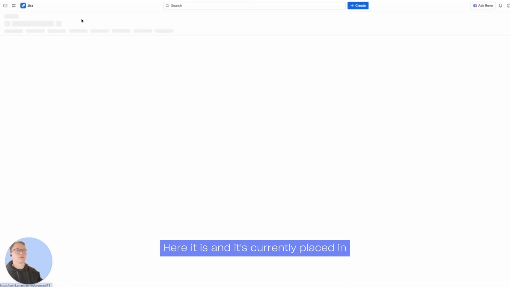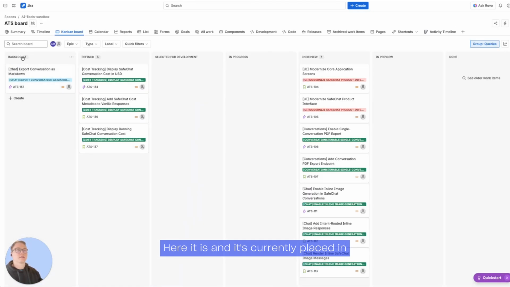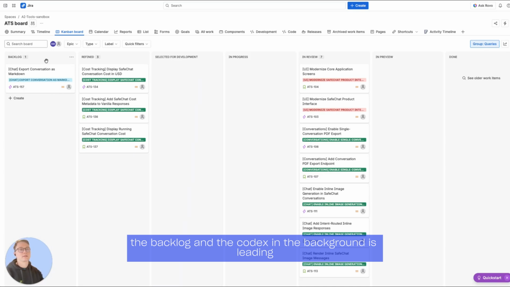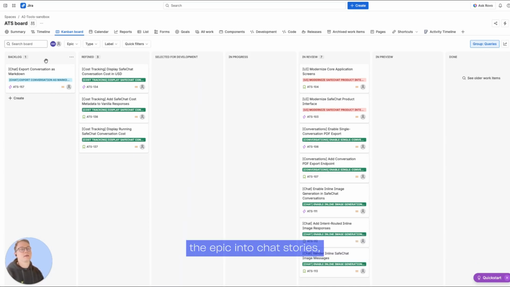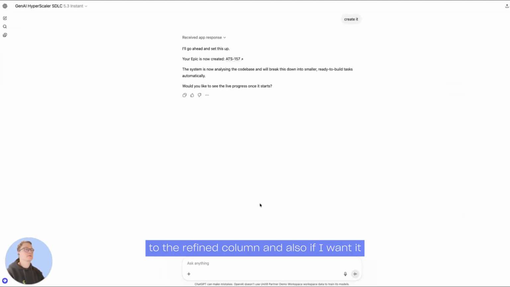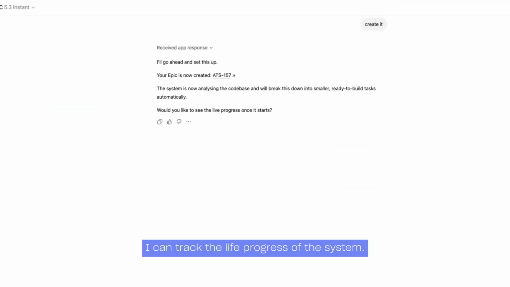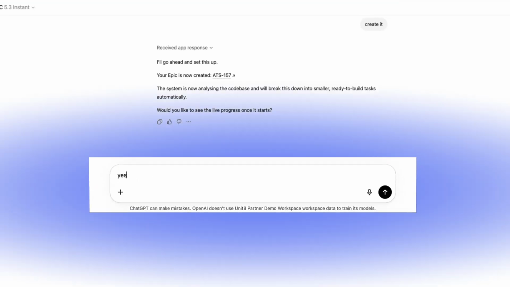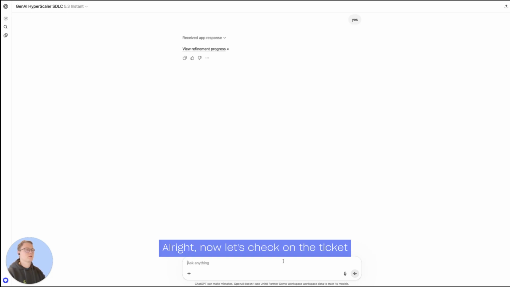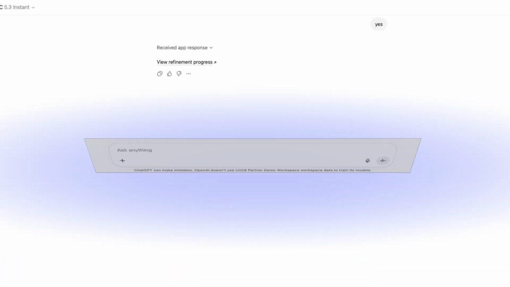Let's see the actual Jira ticket. Here it is. It's currently placed in the backlog, and Codex in the background is splitting the epic into child stories that are ready to be developed. Once it finishes, it will move the epic and the stories to the refined column. And also, if I want, I can track the live progress of the system. Alright, now let's check on the ticket.